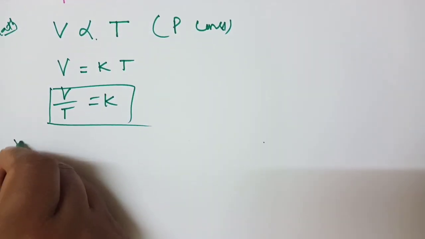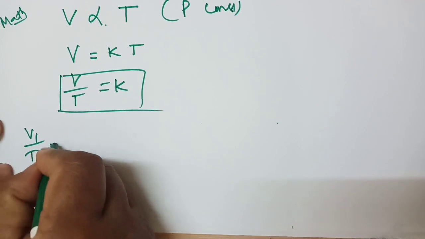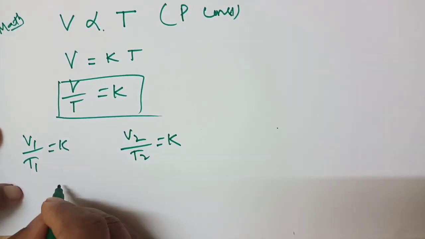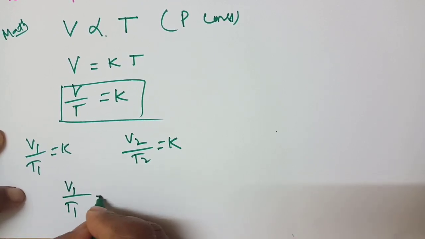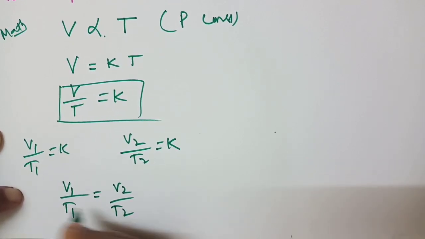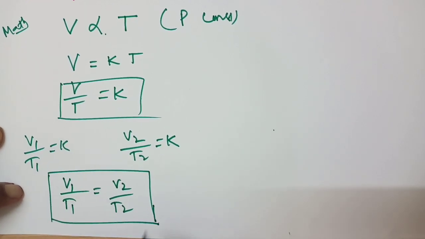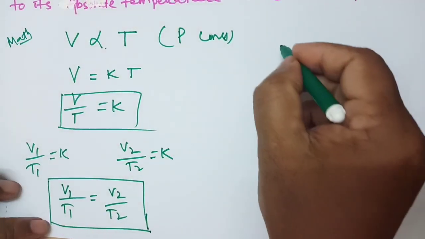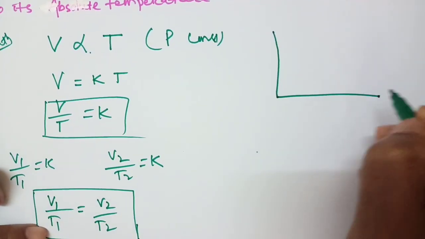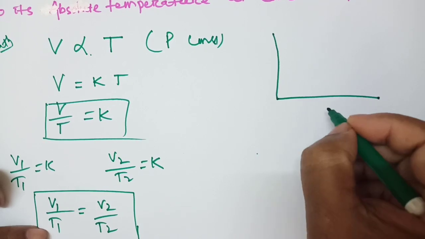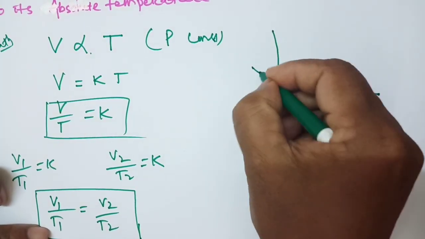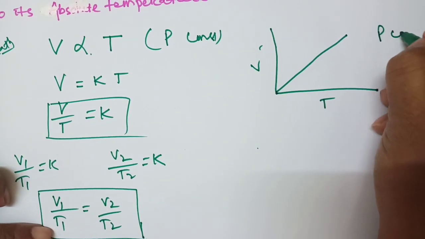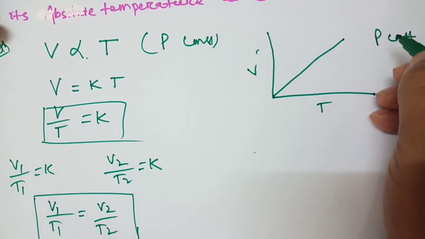Okay, you can write for a gas, V1 by T1 is equal to K, V2 by T2 is equal to K. What do you get? V1 by T1 is equal to V2 by T2. This is Charles' law. Only in Charles' law, temperature has to be calculated in absolute, that is Kelvin. So if you take the graph, you take temperature on one axis and volume on the other, this is direct proportional. Okay, this is the graph at P constant. This is Charles' law.